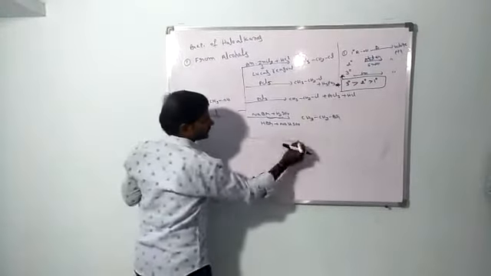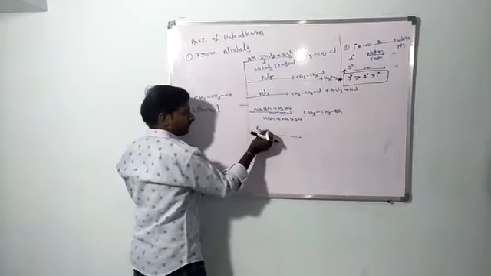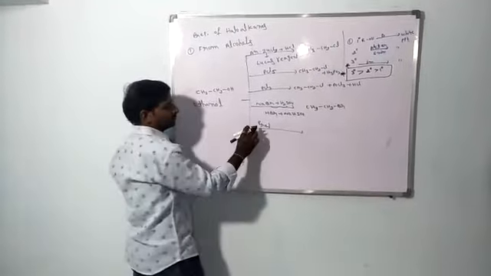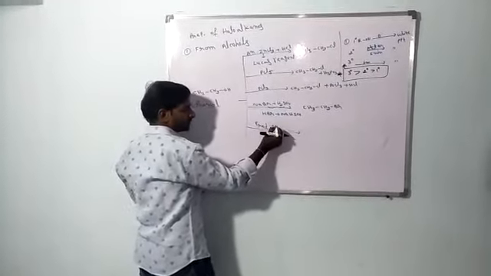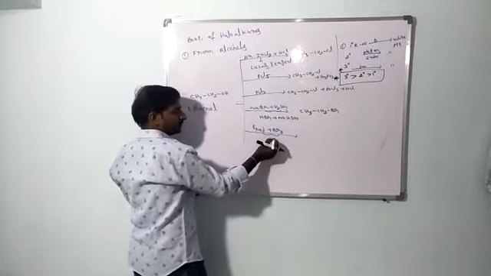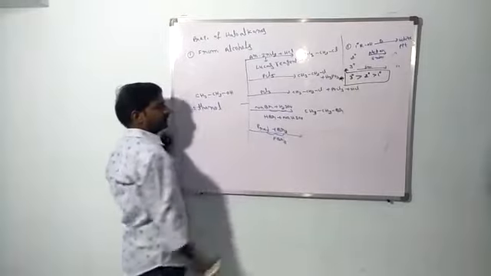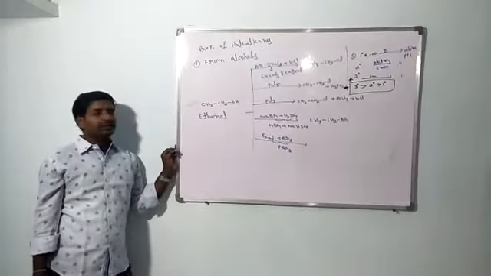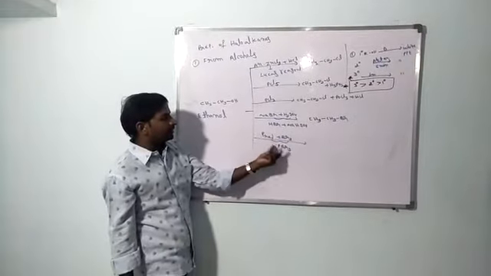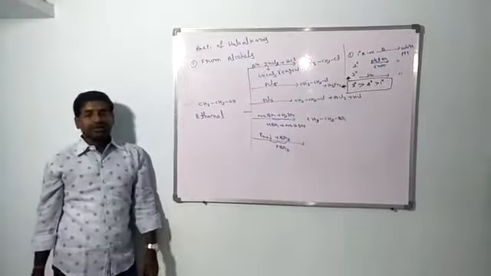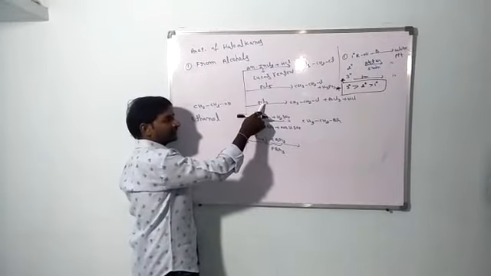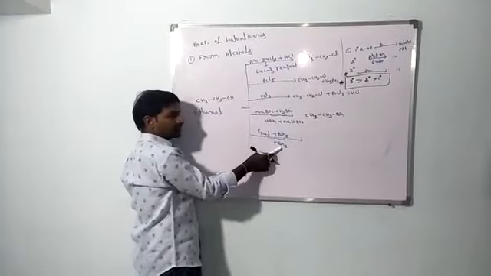Next, red phosphorus. Red phosphorus we can write as P red. Red phosphorus plus Br2, by reaction we will get PBr3. PBr3 is unstable, so we have to prepare the PBr3 instantly by using red phosphorus and Br2. PCl3 is more stable, so directly we are taking the PCl3, but PBr3 is unstable.